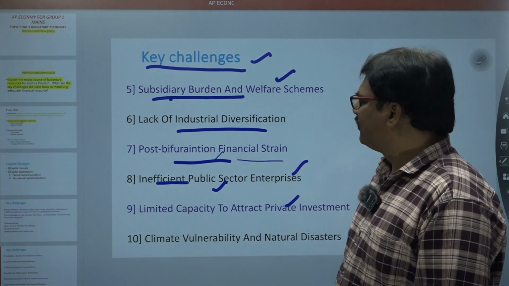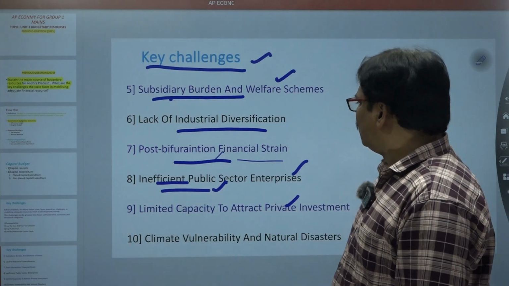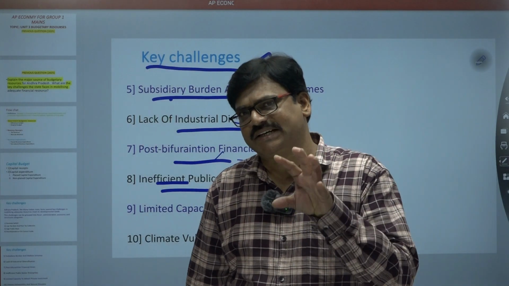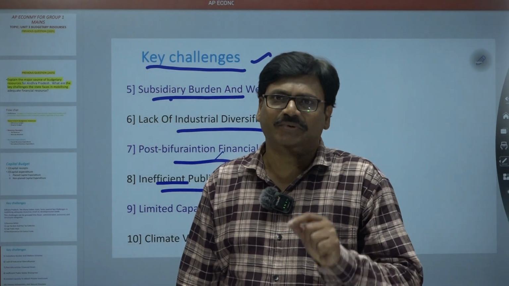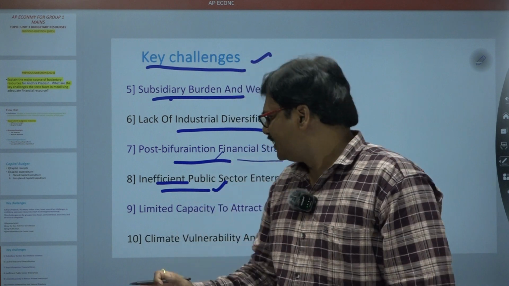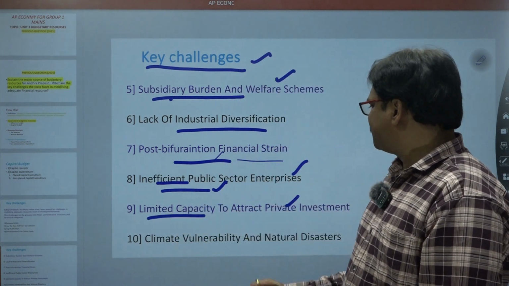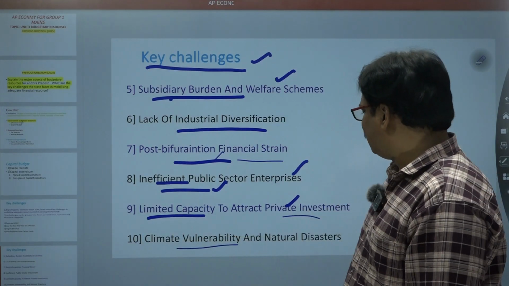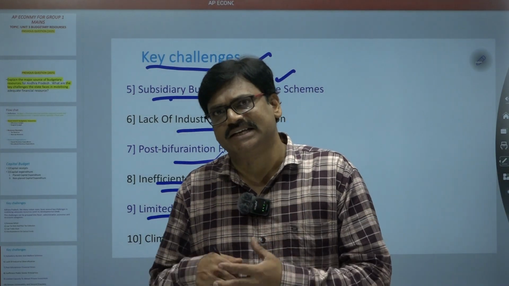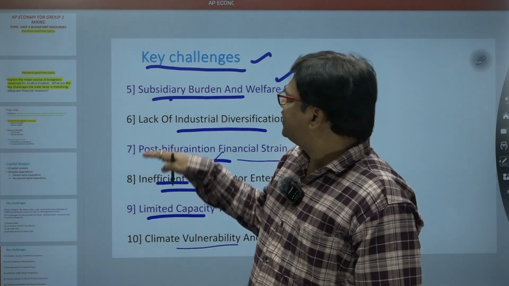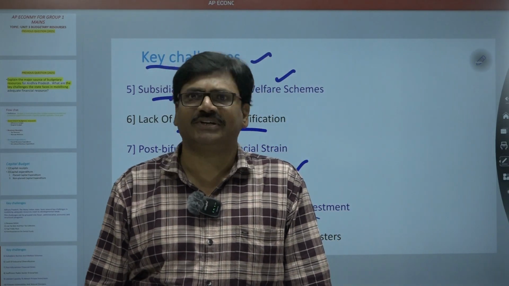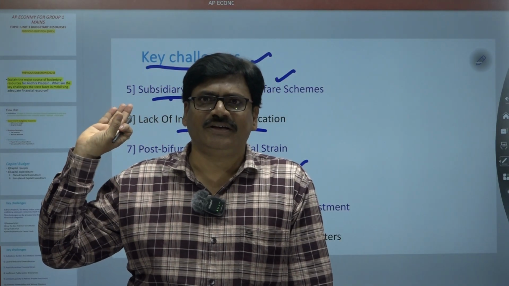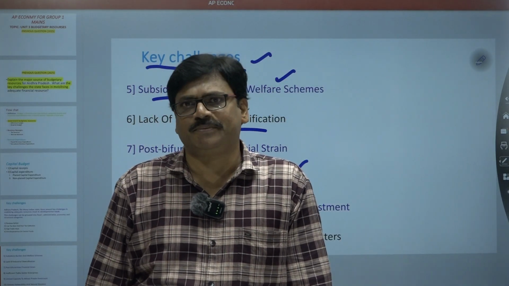And post-bifurcation financial problems are there, known as strains. After that, insufficient public sector enterprises in Andhra Pradesh. You mention what insufficient means and why. Then limited capital, no attractive private investments, and climatic vulnerability and natural disasters. You mention these 10 key challenges, about 10 words for each one. The main question is key challenges facing the adequate funds of Andhra Pradesh.